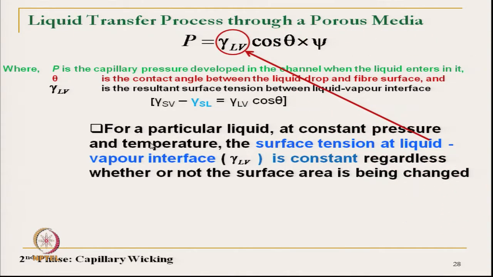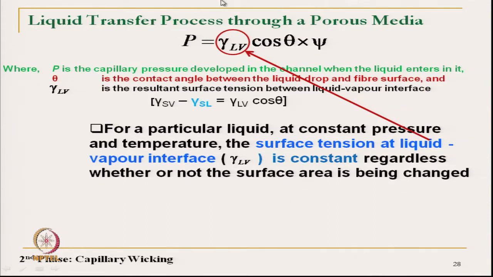So, for a particular liquid at constant pressure and temperature, the surface tension at a liquid vapor interface is constant. As I have already mentioned, at a certain pressure and temperature this surface tension remains constant, regardless of whether the surface area is being changed.